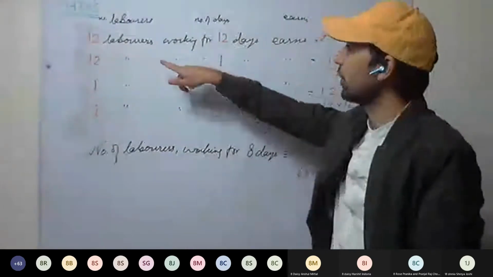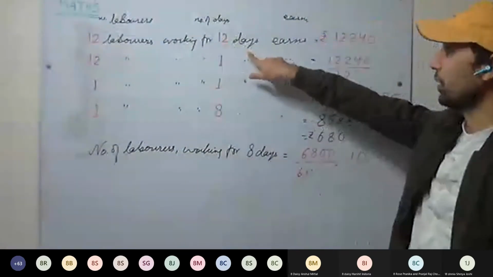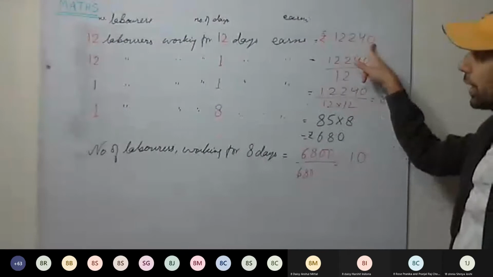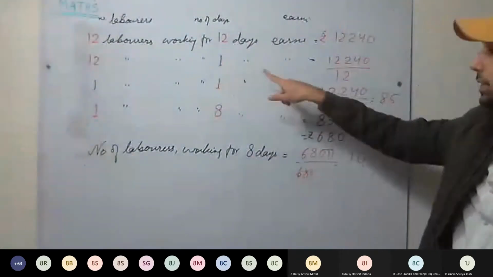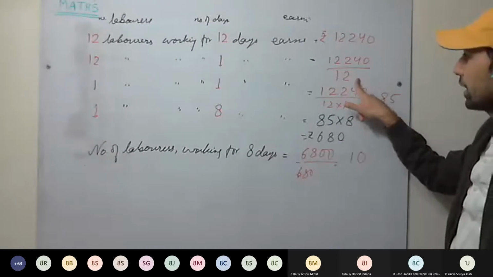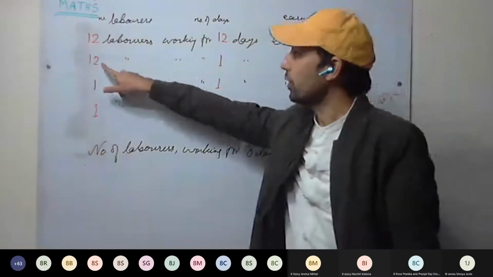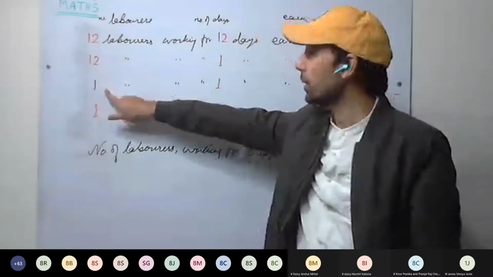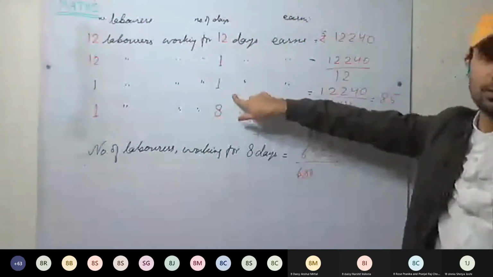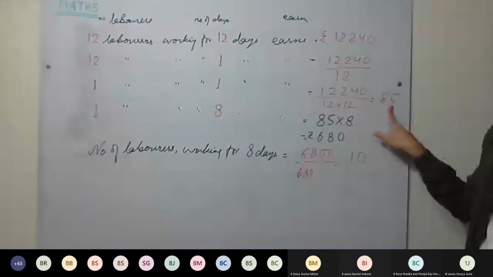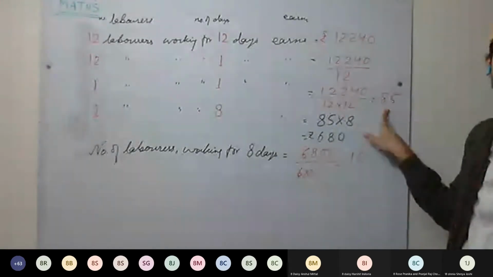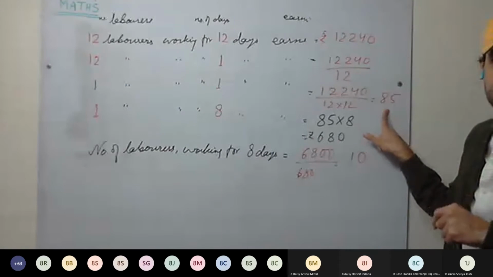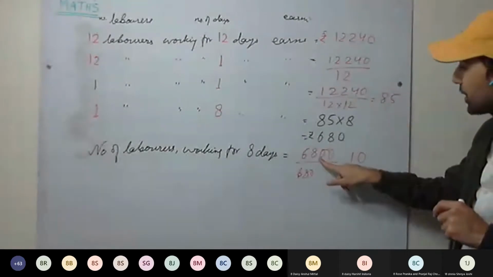In the question it is given that 12 laborers working for 12 days earn this much money. If they work for 1 day, they'll be earning less, so we have to divide by 12. And now if the number of laborers is also decreased, if one laborer is working for 1 day, what is the earning? 85 rupees. And in the question, we have to find how many laborers worked for 8 days to earn 6800 rupees.